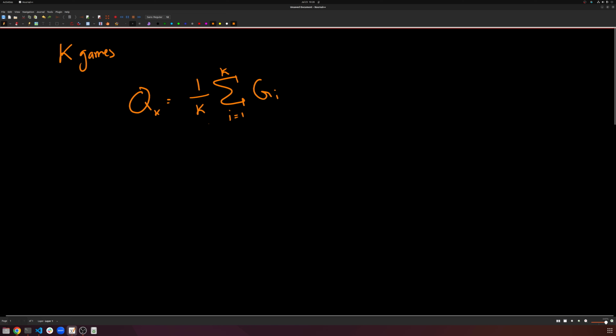But this requires us to first play K games and then take the average. What I'd like to do is take the average as we're going, so it goes a little bit faster with less memory usage. This is known as an online algorithm because we're computing something we want just as we're going. And so to do this, let's write one more thing: our Q_{K+1}.